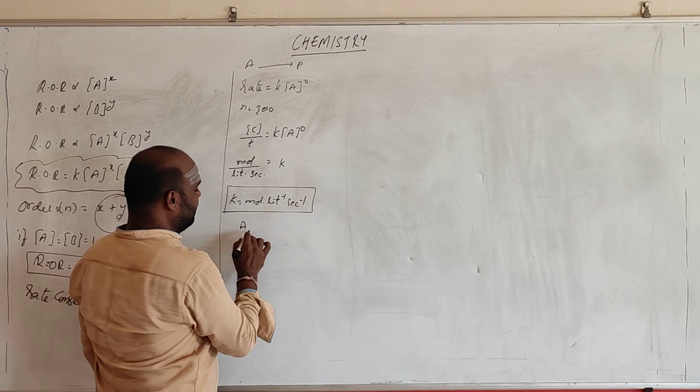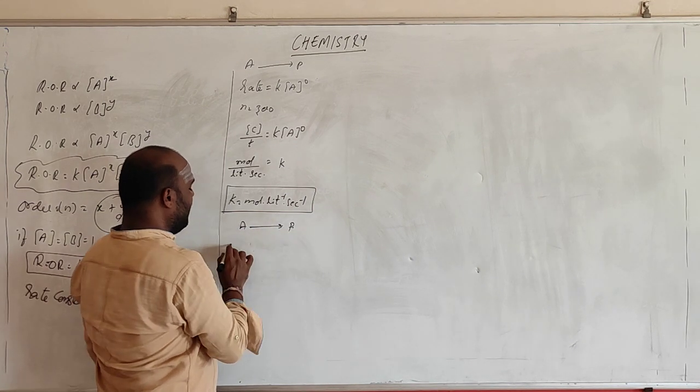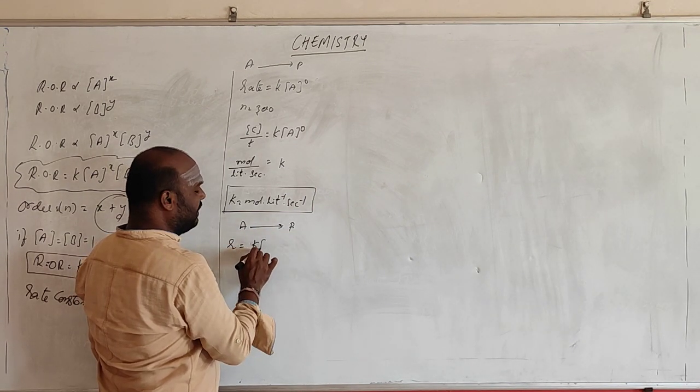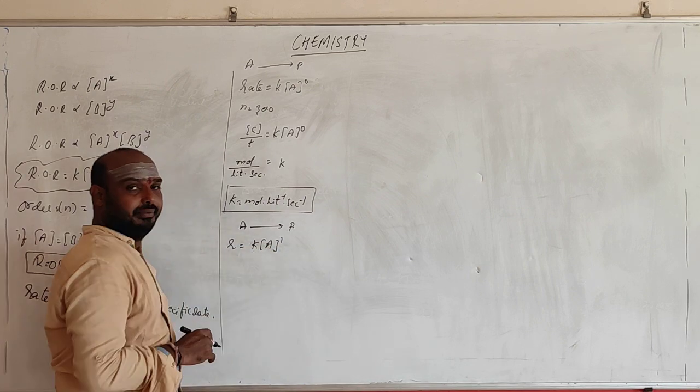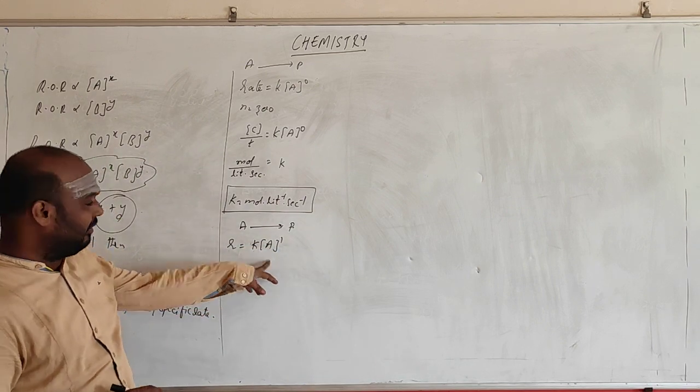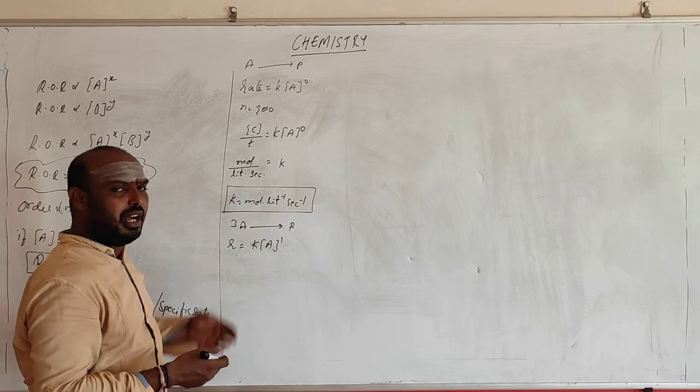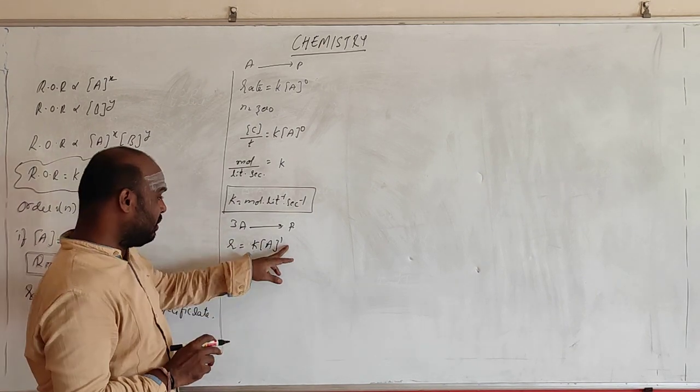Suppose there is a reaction where A is getting converted to product, and the rate of reaction is equal to K into A power 1. This one I have got from experiment itself. Here the coefficient may be 3A, or it may be just 1A only. So these two are not linked.